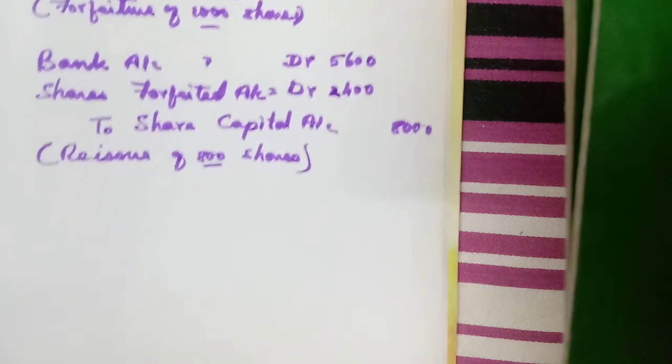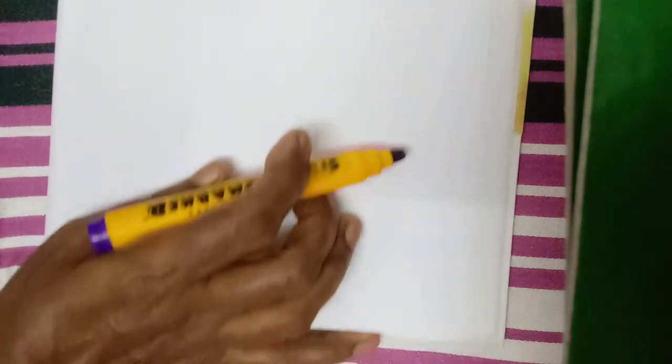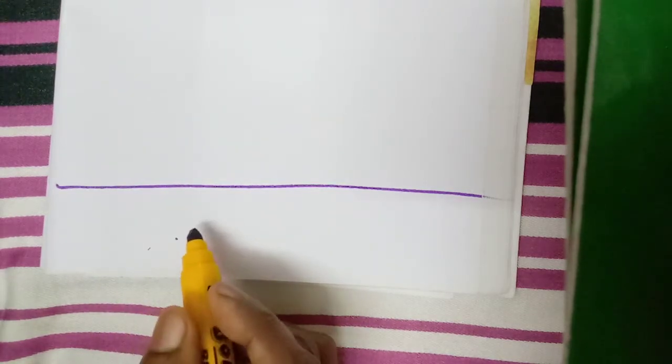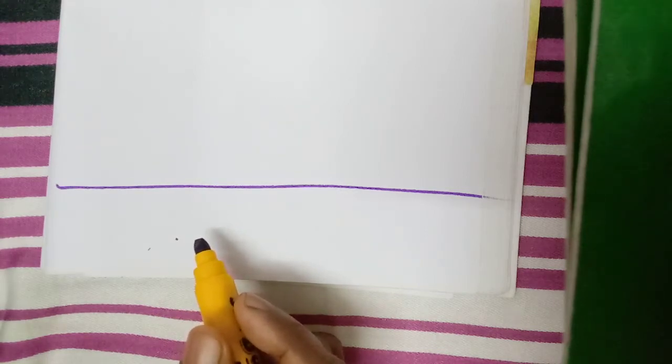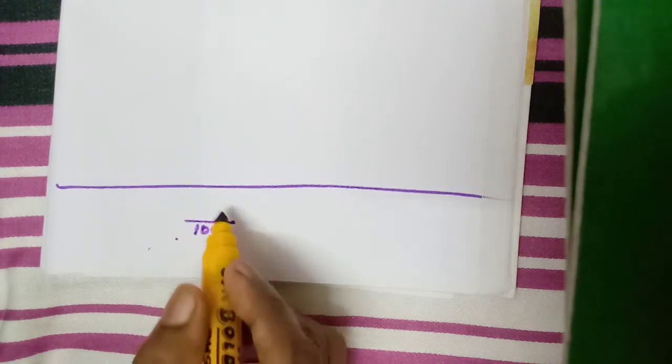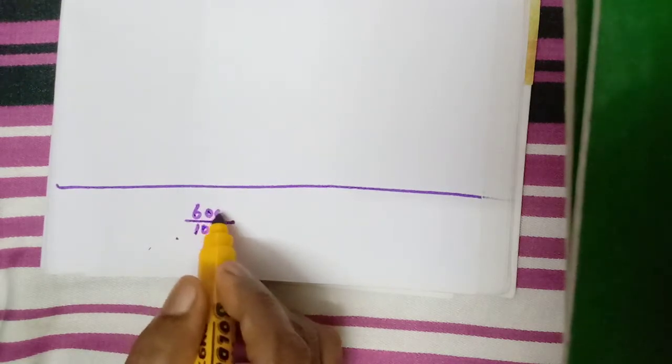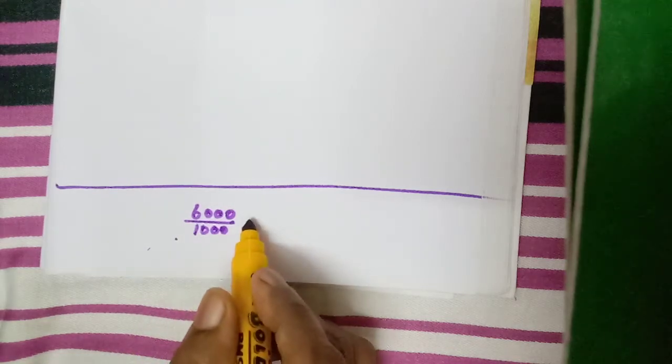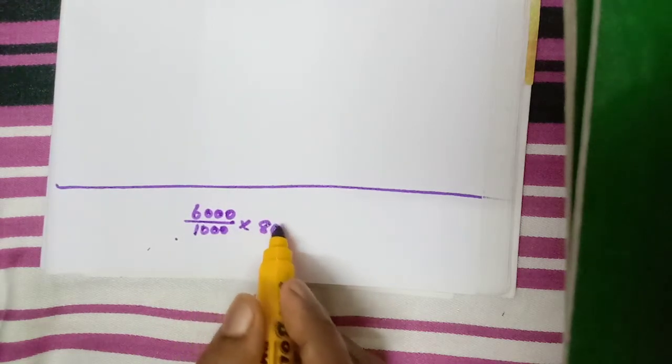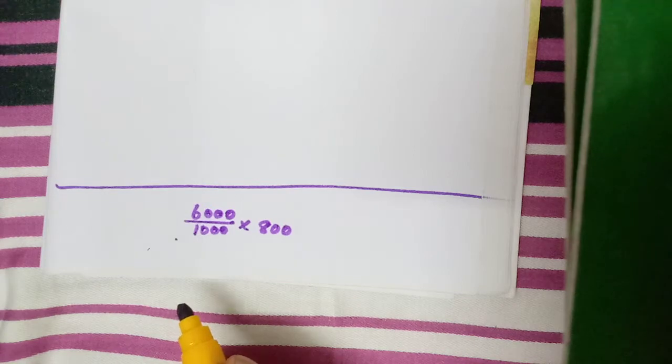So we have to do one calculation, very simple. The credit in shares forfeited account, how much? 6,000. That is for how many shares? 1000 shares. So we need to calculate for 800 how much we will get.